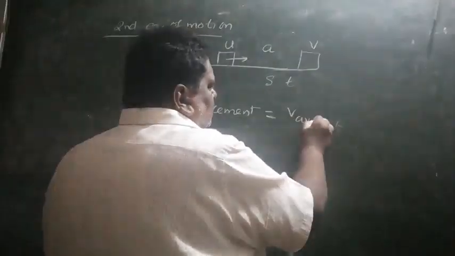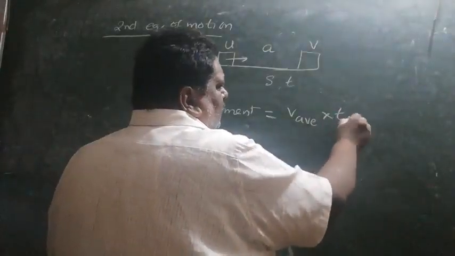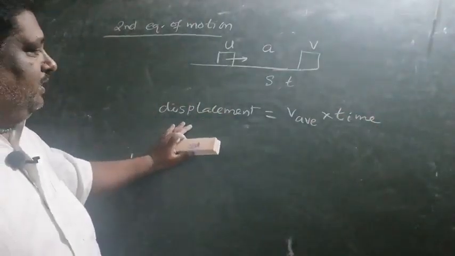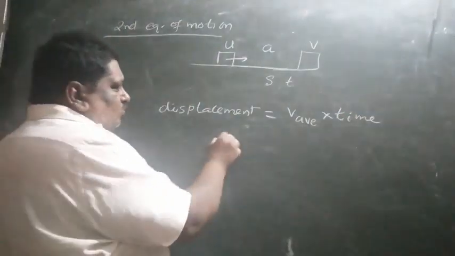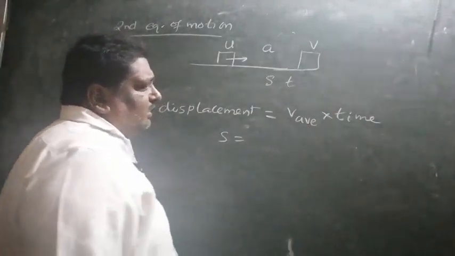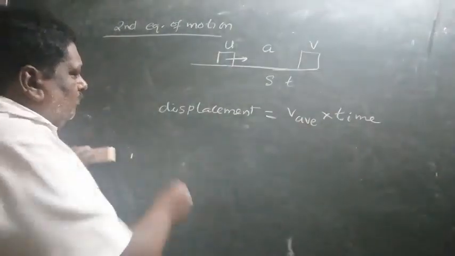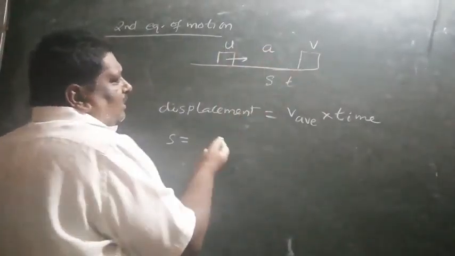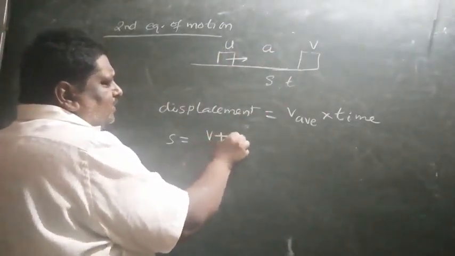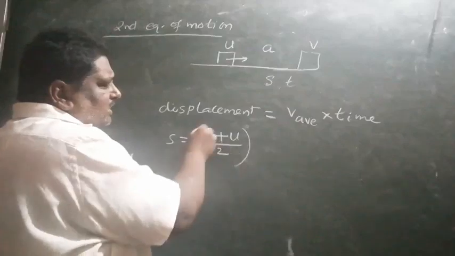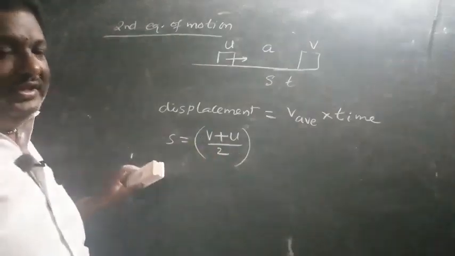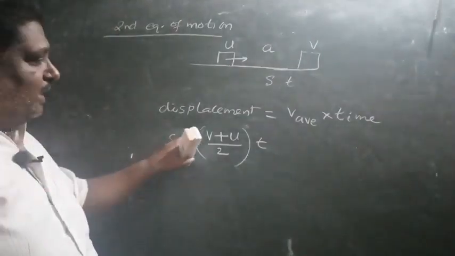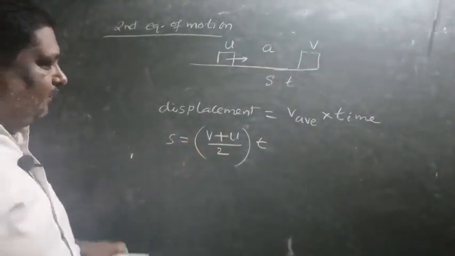This is the general definition: displacement is equal to average velocity into time. Average means starting u, finally v. What is the average? v plus u by 2, into time t. So s is equal to average velocity into time.